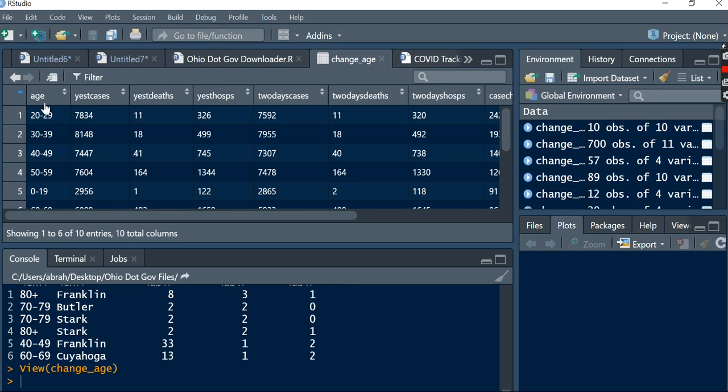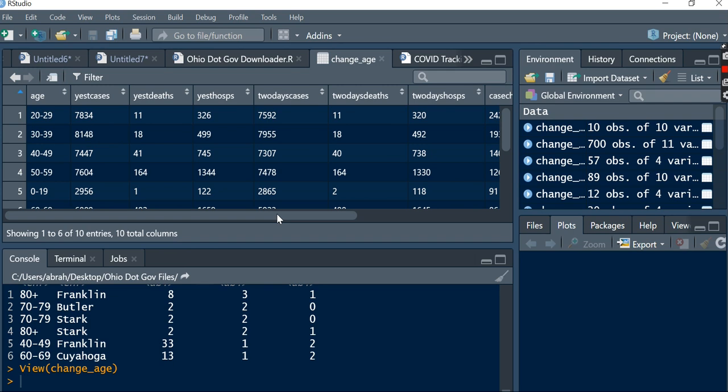Just taking you through how it works, it takes the age group 20 to 29, 30 to 39, etc., and it actually looks at the cases that were reported most recently, so I just call those yesterday cases because I imagine it's yesterday, June 25th, that most of the data is coming in for on this particular day. And then 2 days ago, so that would be the data that was available the day before on this most recent CSV -1. So right here is the June 26th CSV, there's the June 25th. So we take a look at it, age 20 to 29, cumulative, there were 7,834 cases in this age group most recently, and in the day before there were 7,592.